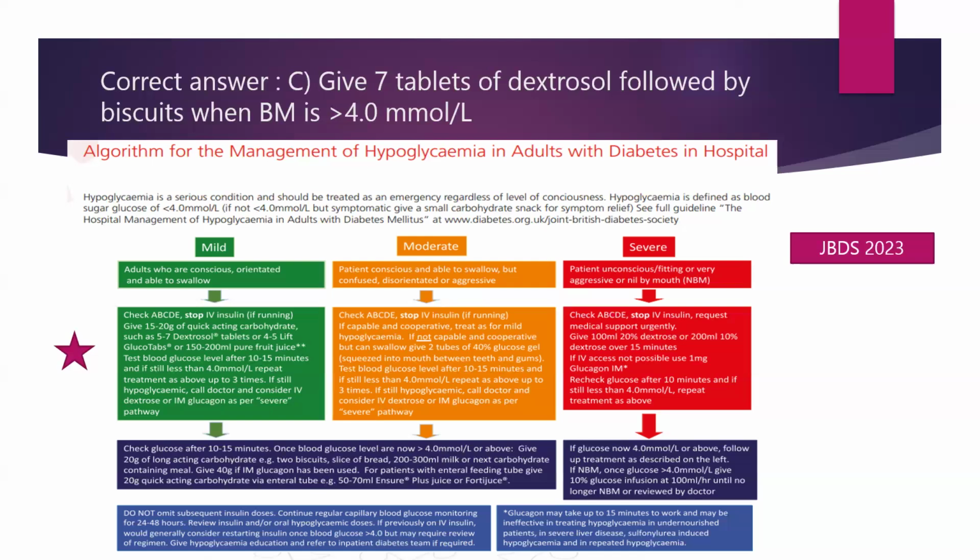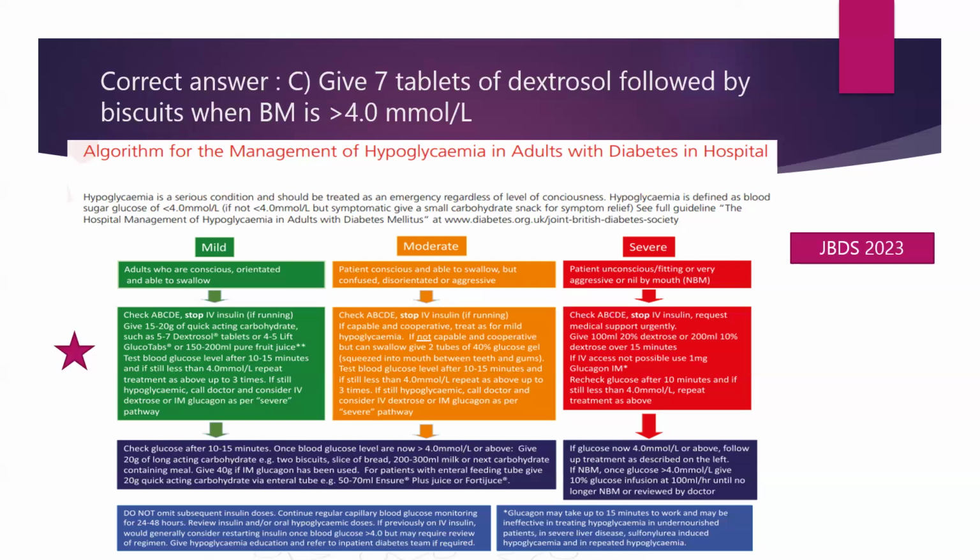Some important things to note: we should never omit subsequent insulin doses. Make sure that we are continuing the blood glucose monitoring for 24 to 48 hours after this. Review insulin and/or hypoglycemic doses. If previously on IV insulin, they will generally consider restarting insulin once blood glucose is more than 4, but may require a review of the regimen.